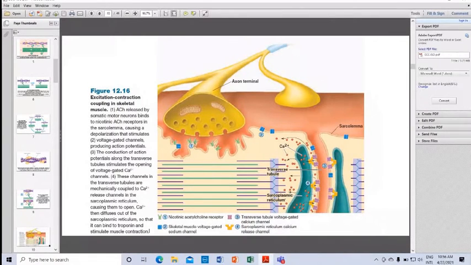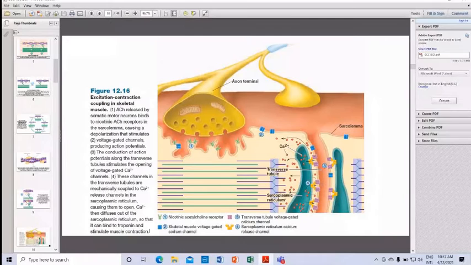And this depolarization, what happens? The depolarization stimulates the voltage-gated channels, producing action potentials. So the third point is the conduction of the action potential along the transverse tubules. This action potential is transferred along the T tubules. You can see the T tubules here. And it stimulates the opening of the voltage-gated calcium channels.